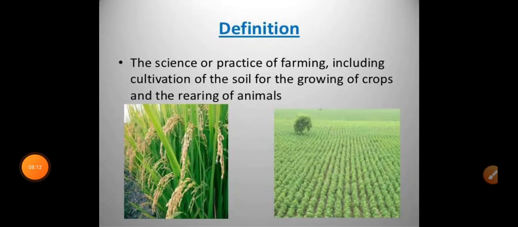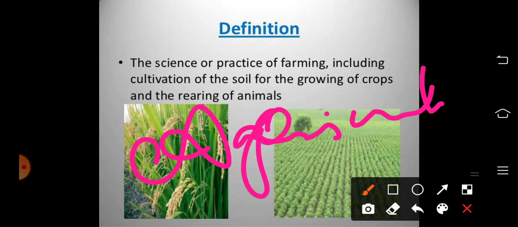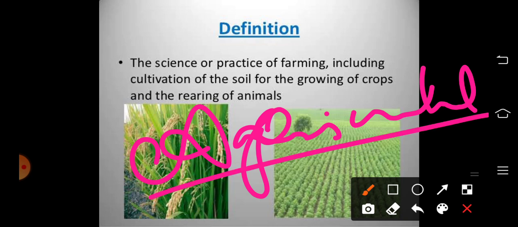So next we are moving on to agriculture. What do you mean by agriculture? Okay, so agriculture or farming, cultivation, that means the science and art of cultivating soil, raising crops, then rearing livestock, etc. Or we can say it is the science or practice of farming, including cultivation of soil for the growing of crops and rearing of animals.